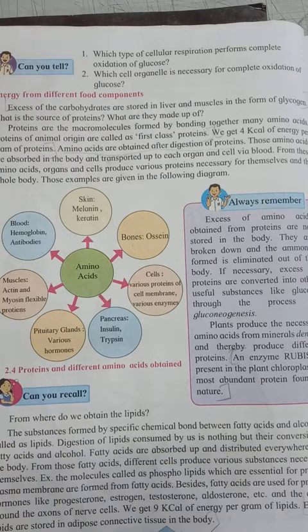Fatty acids are also used by the body to make the covering around the axons of nerve cells. We get 9 kilocalories of energy per gram of lipids in our body. Excess lipids are stored in our body in the adipose connective tissue. And we also get some vitamins from our nutrition.